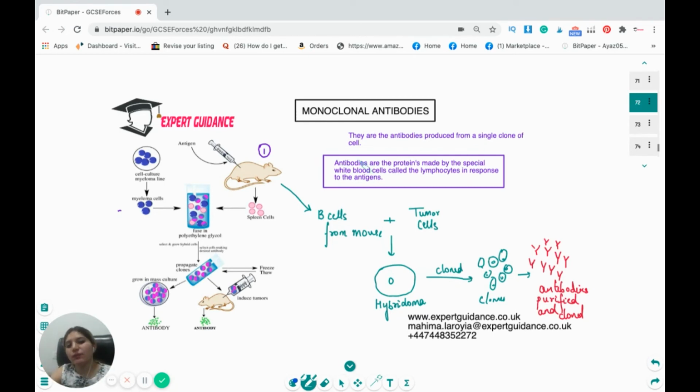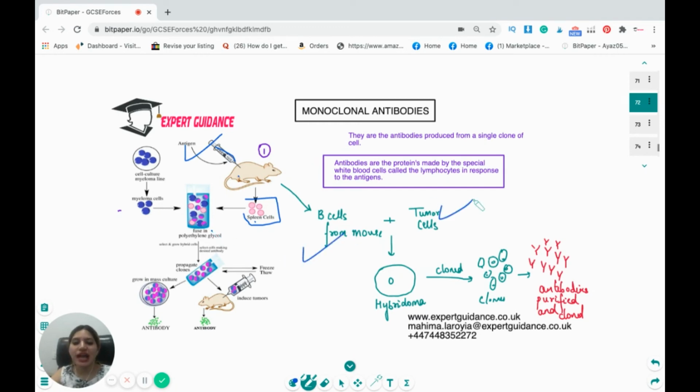Now, how do we produce these antibodies? We take a mouse and give the antigen to the mouse. The mouse blood will now have the antibodies against that antigen. So we isolate the spleen cells and remove a B cell from the mouse. Then we fuse this B cell with a tumor cell. Now, what is a tumor cell?